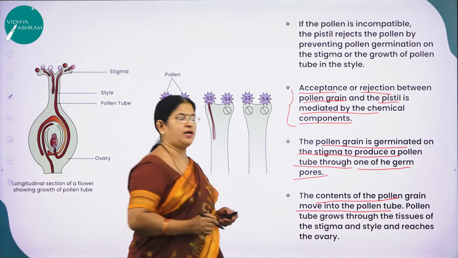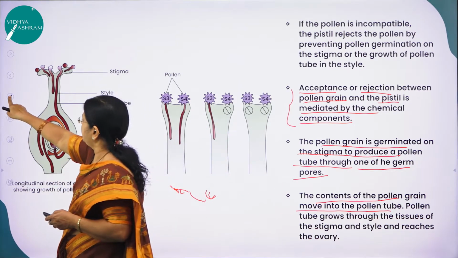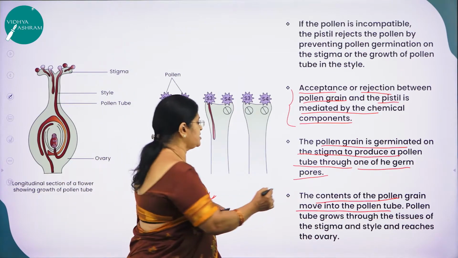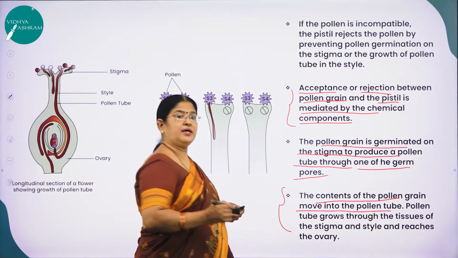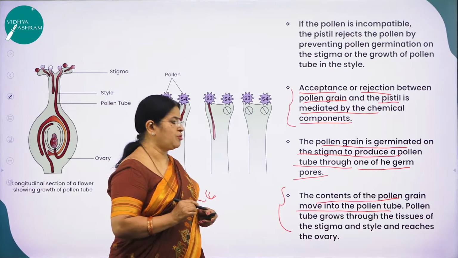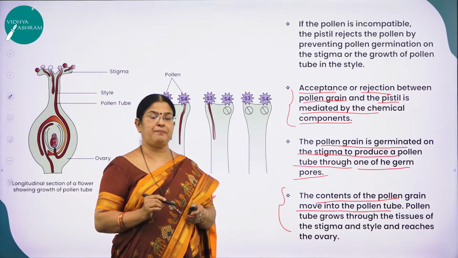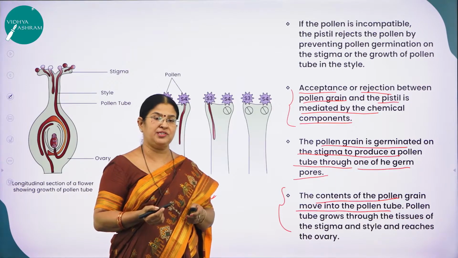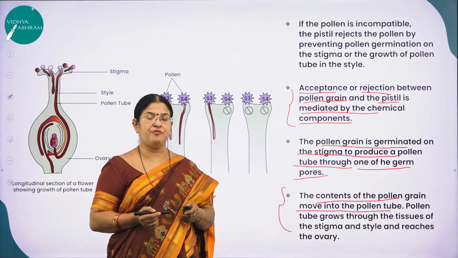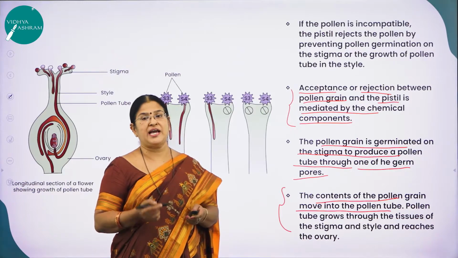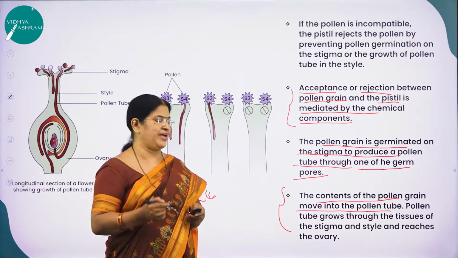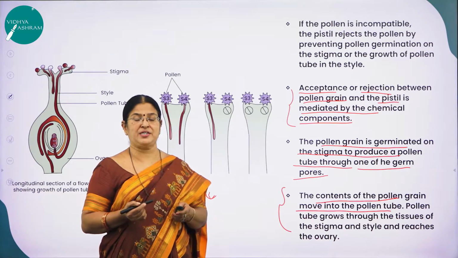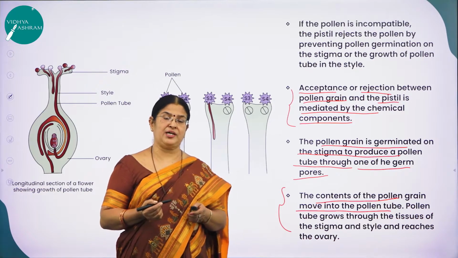If not, it will not allow this process to happen. All this will happen only when the pollen grain is compatible. Once the pollen grain is compatible, the stigma will allow it to germinate. What is the indication of pollen germination? You can see the formation of a pollen tube. What is carried in the pollen tube? The two male gametes. How are the two male gametes formed? The generative cell will undergo what?